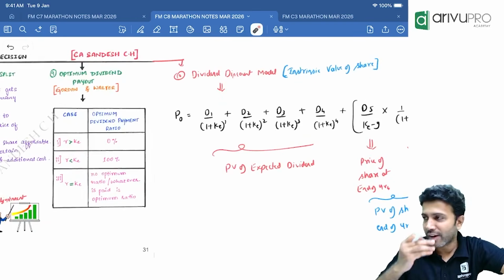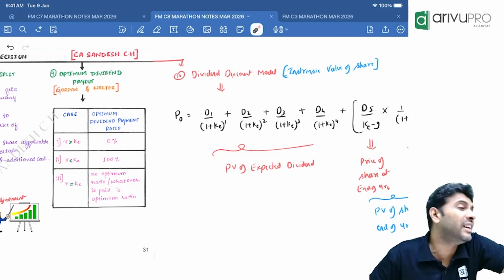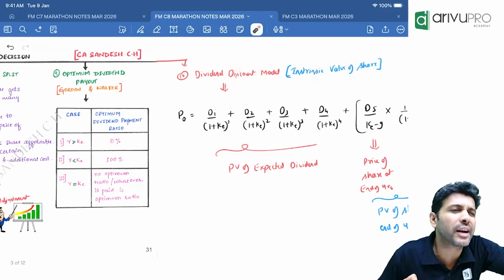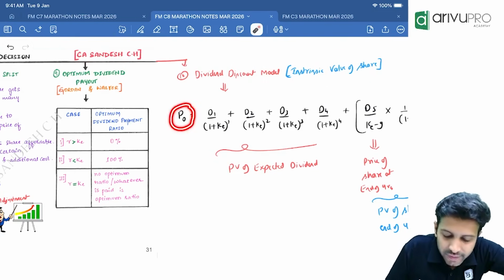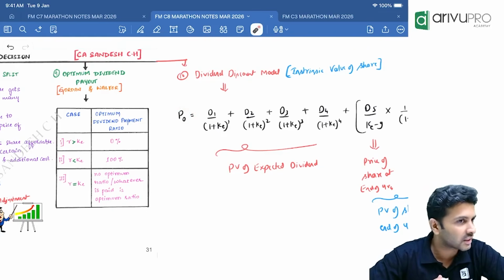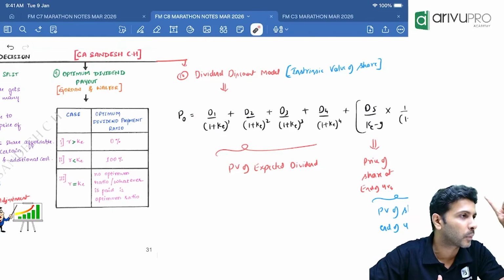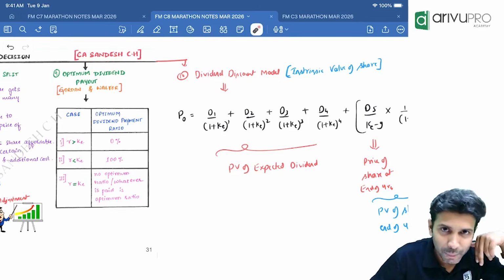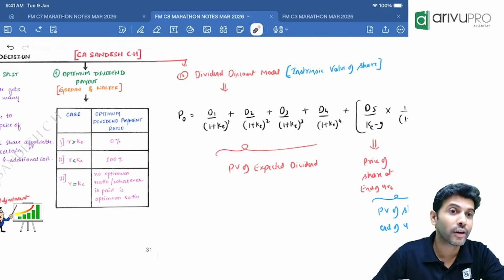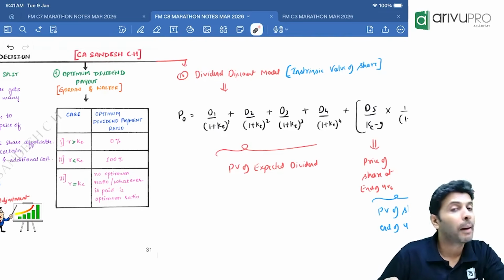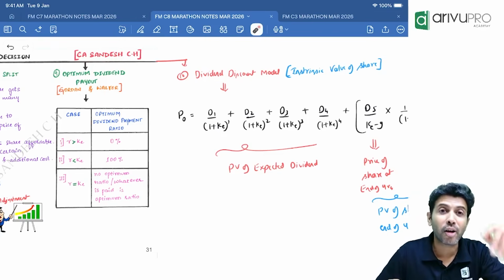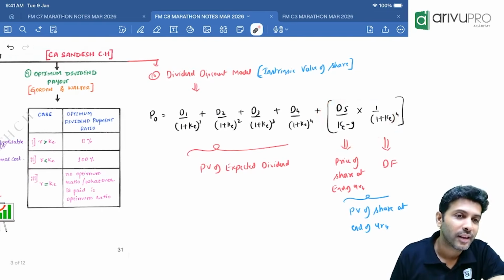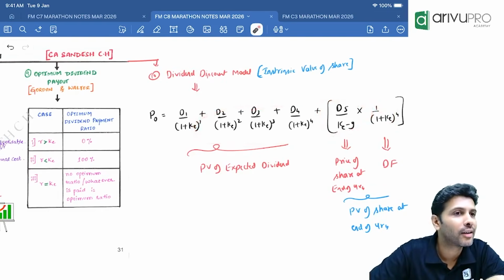Now people, they will either say find out the intrinsic value of the share, or they will use the words dividend discount model. Under the dividend discount model, if you want to find the price of the share, it is given by the formula: D1 divided by (1 plus cost of equity) to the power 1, plus D2 divided by (1 plus cost of equity) to the power 2, plus D3 divided by (1 plus cost of equity) to the power 3, plus D4 divided by (1 plus cost of equity) to the power 4, plus D5 divided by (cost of equity minus growth rate) into (1 plus cost of equity) to the power 4. This is the formula.